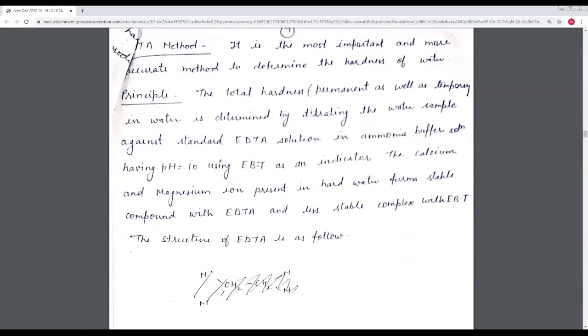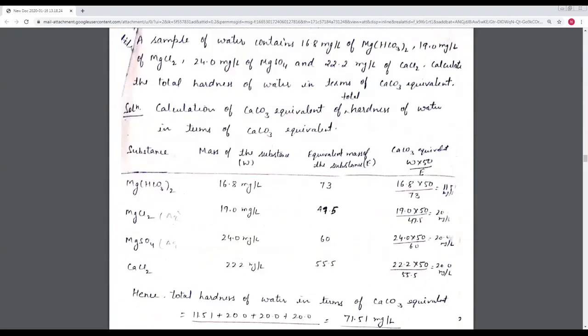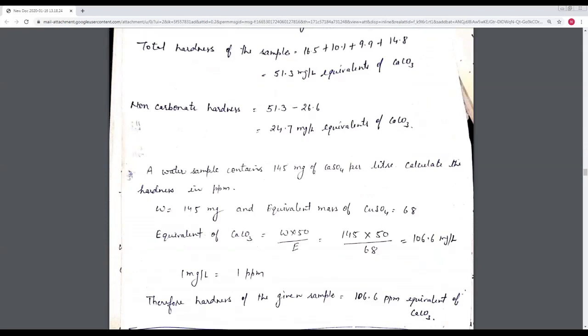The next part is the units of hardness. Here are the units of hardness. There are four units by which we can represent hardness. The first is parts per million, also known as ppm. ppm stands for parts per million. It means the parts of calcium carbonate equivalent hardness per 10 to the power 6 parts of water.